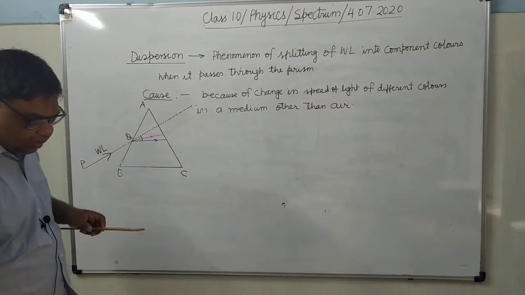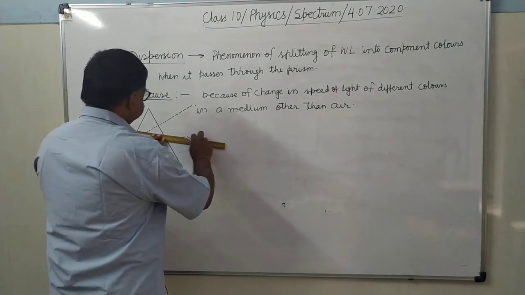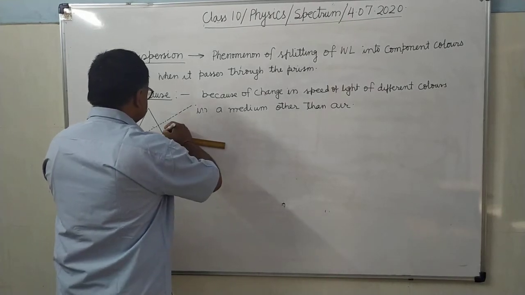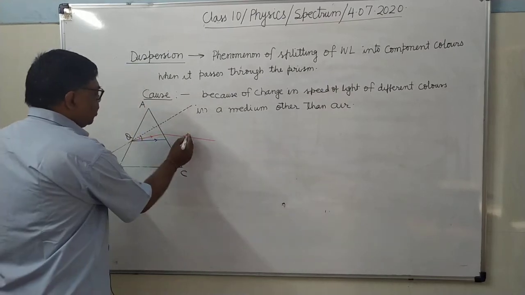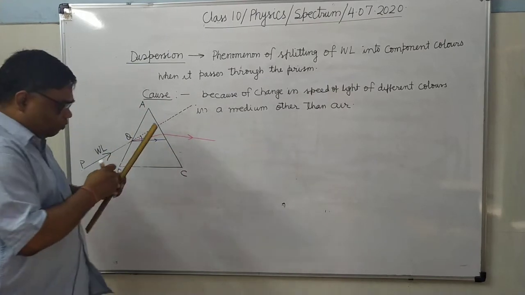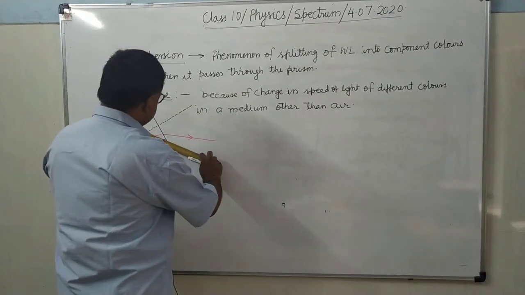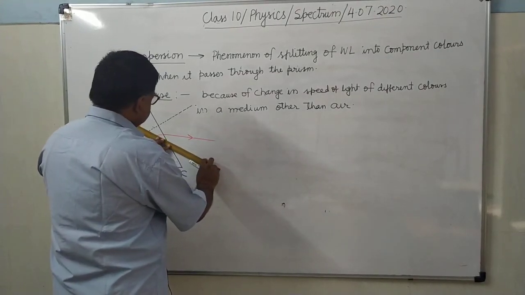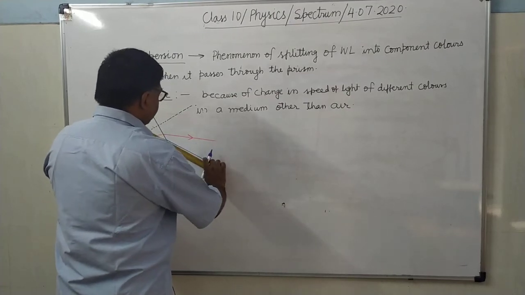If you make the diagram, it will be like this. This is the red one and the violet one is this. From the diagram, it is clear that violet is deviating most.